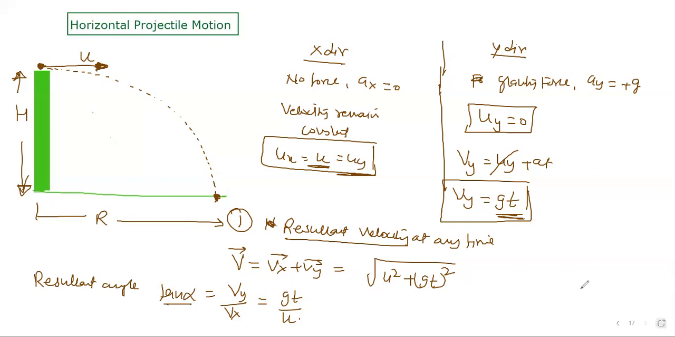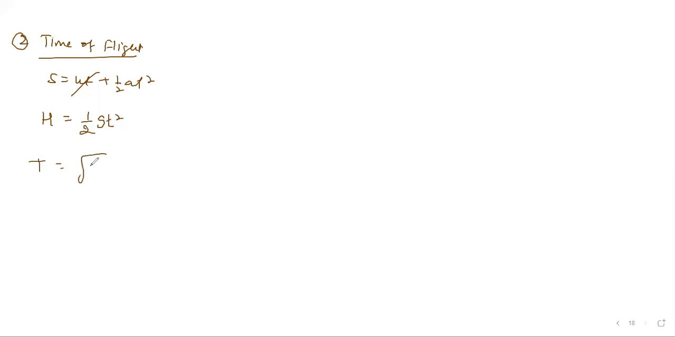Okay. Next question was to calculate the range and time. Let's calculate first the time of flight. Let's write this equation in the y direction: s = ut + half at square. In the y direction, s means your vertical distance h. Initial velocity is 0, plus half gt square. So that's your time of flight. The answer is simply the square root of 2h by g.